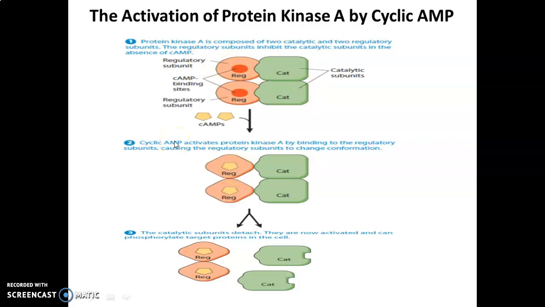So what happens in the presence of cyclic AMP? In the presence of cyclic AMP, it binds to the regulatory subunits, causing the regulatory subunits to change conformation. This change in conformation causes the catalytic units to dissociate, or detach, from the regulatory subunits, and now the catalytic units are enzymatically active and can phosphorylate target proteins in the cells. That is, they enter the cytoplasm and the nucleus and phosphorylate target proteins in the cell.